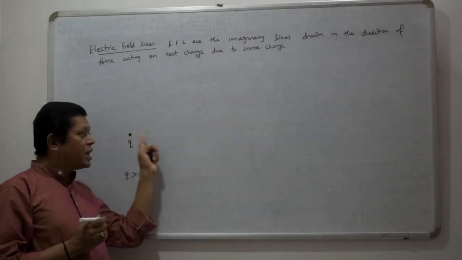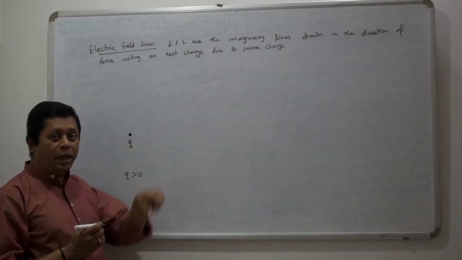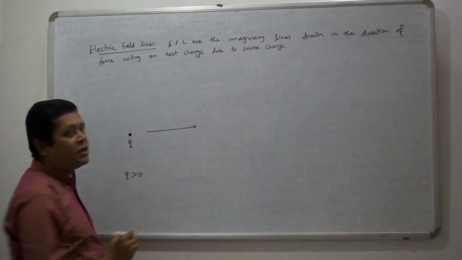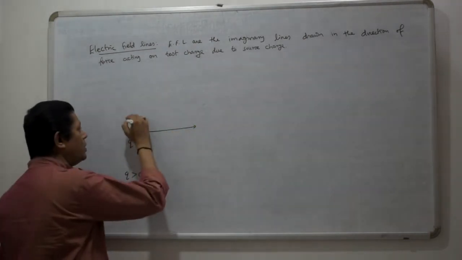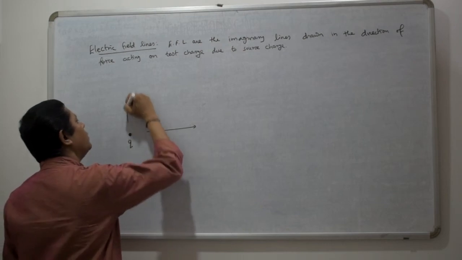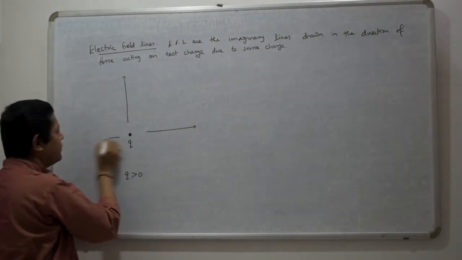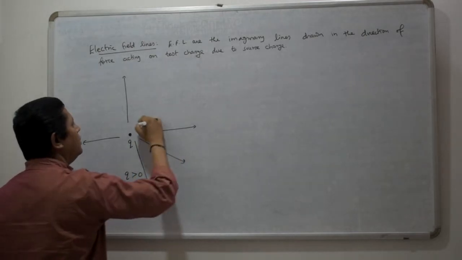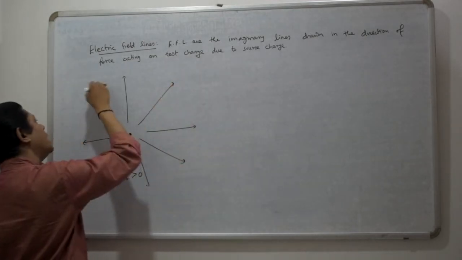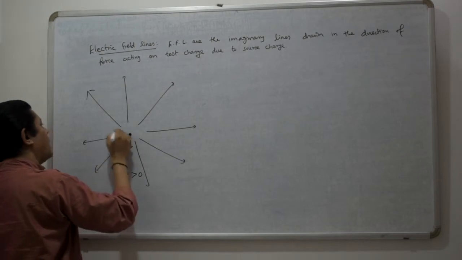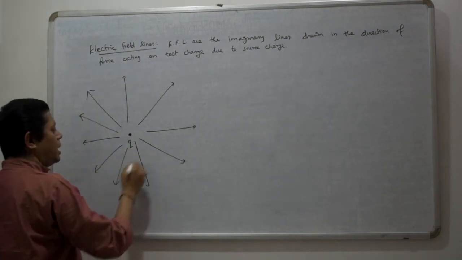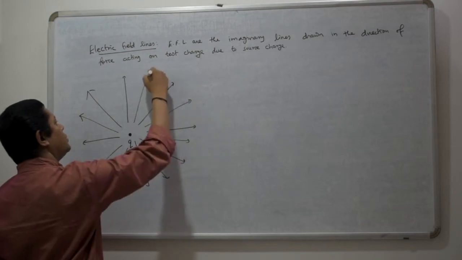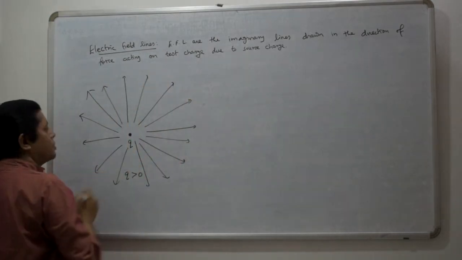This is also a positive charge, the test charge is also positive. Like charges repel, so what is the direction of force acting on it? It is repulsive. Anywhere around this charge, if I put the test charge, it will move away from it. So these imaginary paths which are shown indicate the direction of force acting on the test charge due to the source charge.